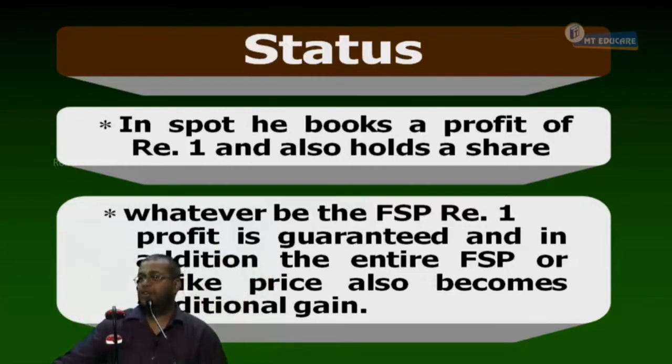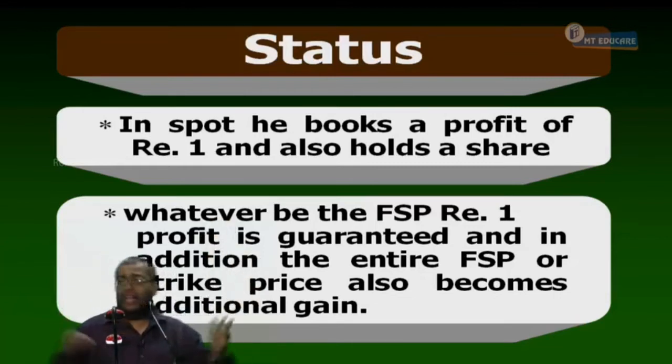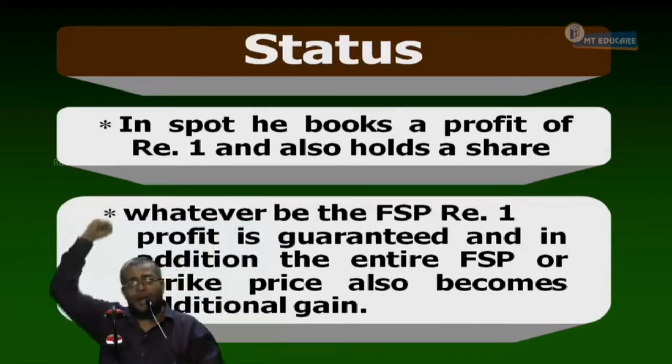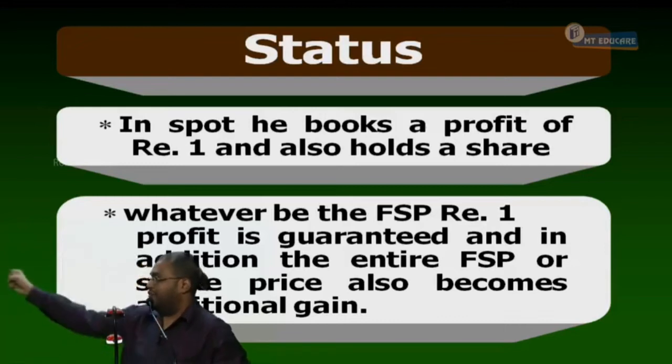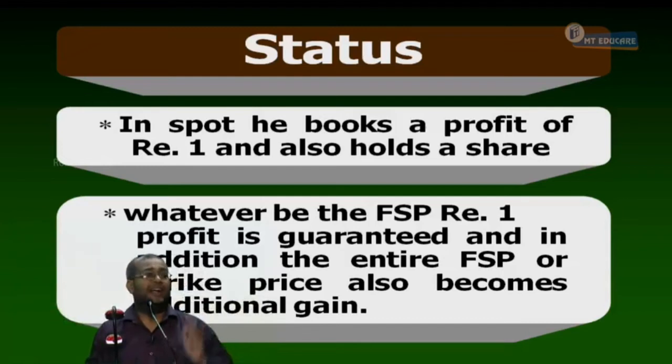In that case, share price is very bad. FSP has become 0. No problem. 1 rupee profit is guaranteed. In addition, what happens? He gets either the entire FSP or the strike price. If the other party exercises the call, he'll give me 13. If you allow the call to lapse, I can sell at FSP. I can either get FSP or 13, sure profit. So this is an additional gain for me. Respond yes or no. So this is a strategy that gives me an arbitrage profit above the maximum value